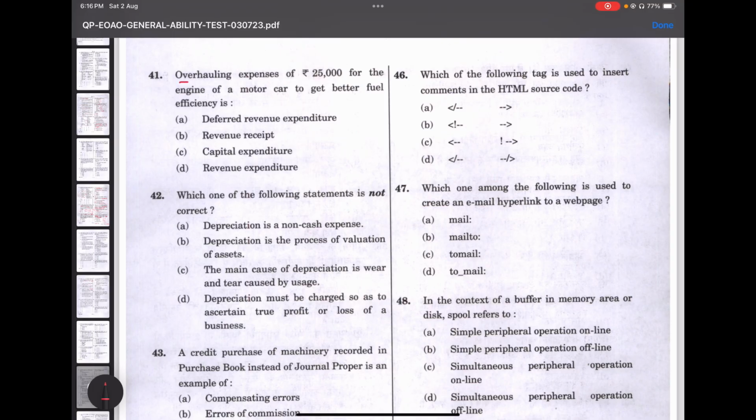41. The overhauling expenses of 25,000 for the engine of a motor car to get better fuel efficiency is, so here it is capital expenditure. Generally, capital expenditures are the funds used to acquire or upgrade a company's fixed assets, such as expenditure towards a property or a plant or an equipment. So it is done like that, okay?